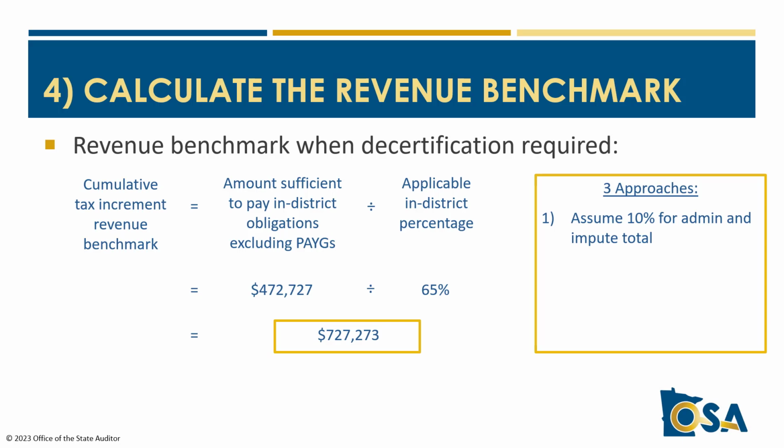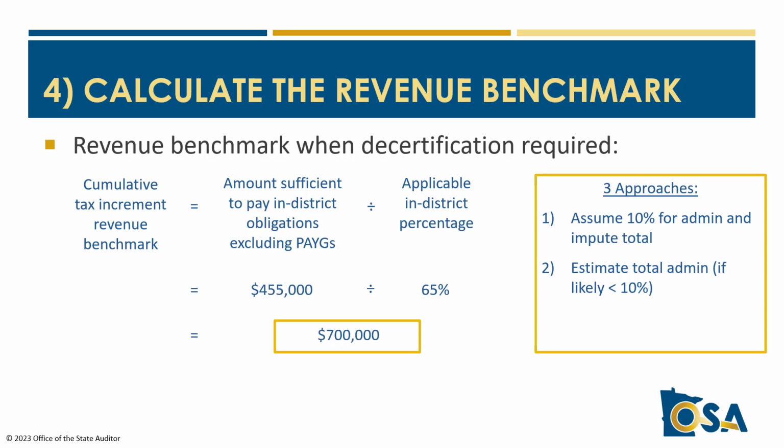Returning surplus increment is considered an in-district use to make sure that at least 65% ends up being used for in-district activity. But this is a bit of a digression into complying with the overall pooling limit. So a second approach, if you do not believe a full 10% will be used for admin costs, is just to estimate the total amount of admin costs to include in the amount sufficient to pay in-district costs.